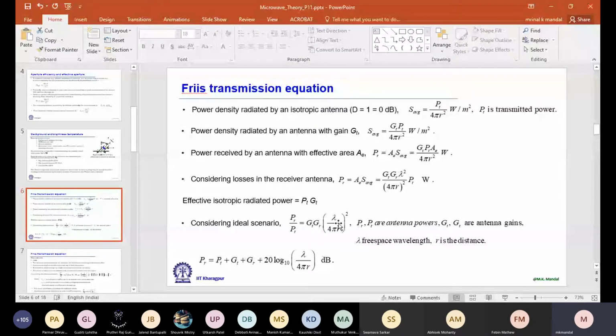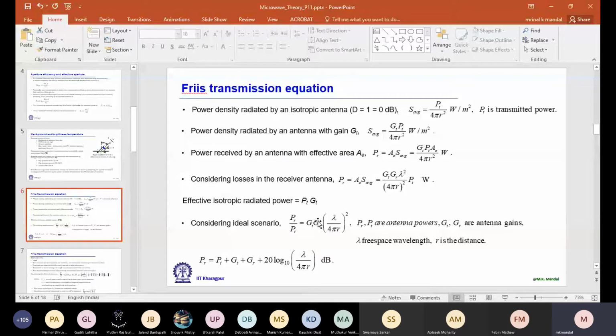And not only that, we see that if I change the operating frequency, then the received power also decreases if other parameters remain the same. So if I consider some transmission at 1 gigahertz and at 10 gigahertz, lambda is 10 times smaller, so received power will be 100 times smaller. But this lambda variation we can compensate by changing the aperture, because the aperture is defined with respect to the